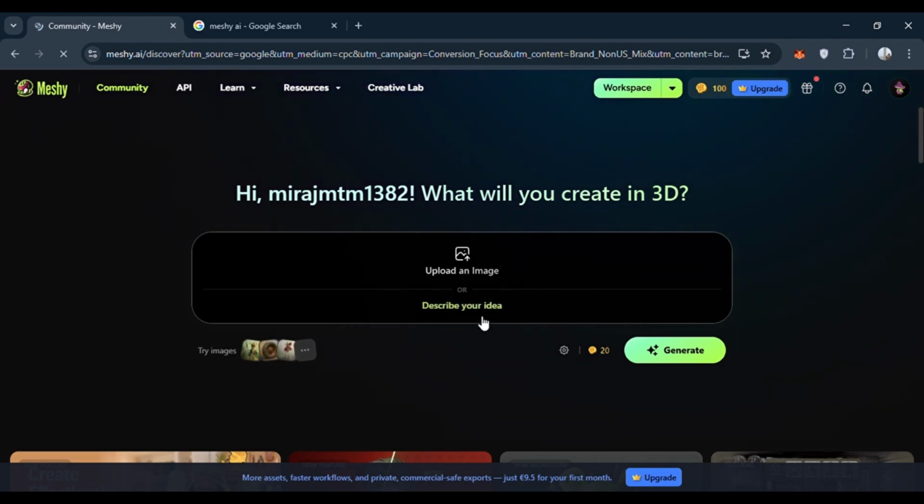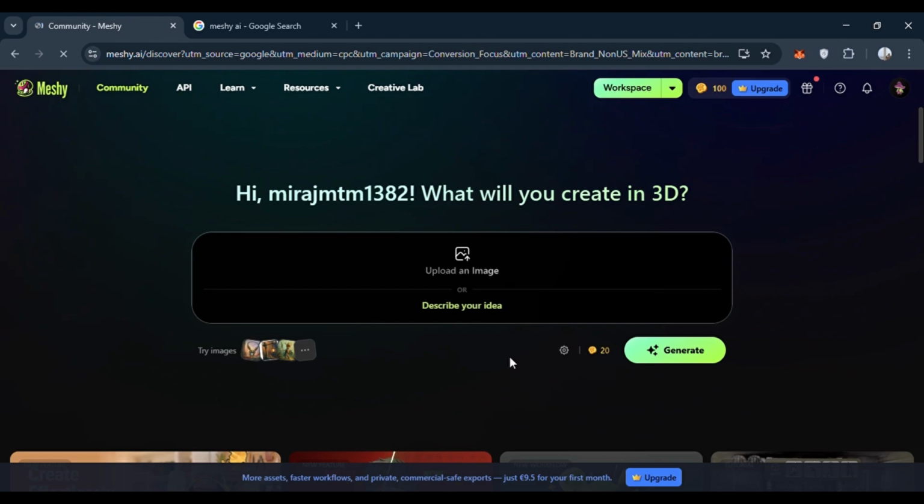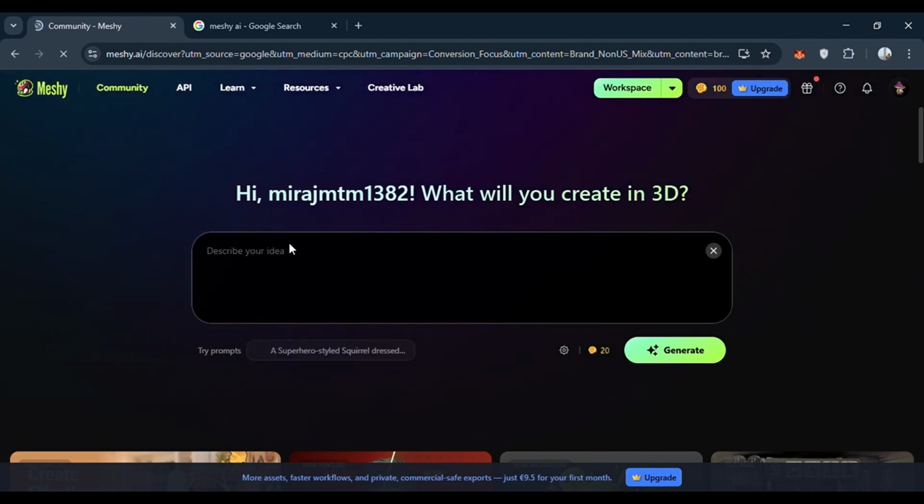I will type it here, and if you have any image that you want to use in your 3D file, you click on this. Okay, I will type my prompt here.